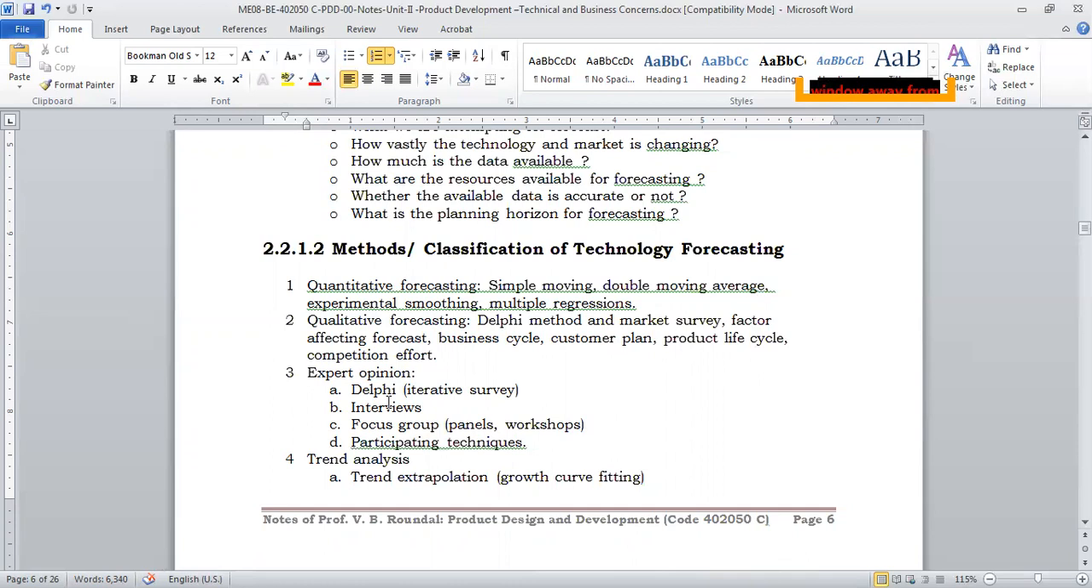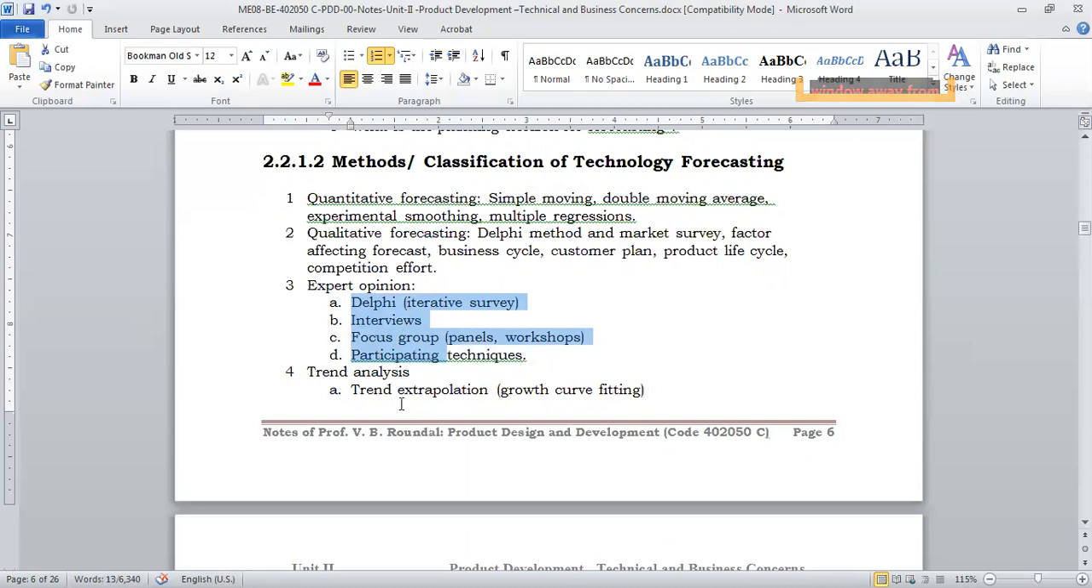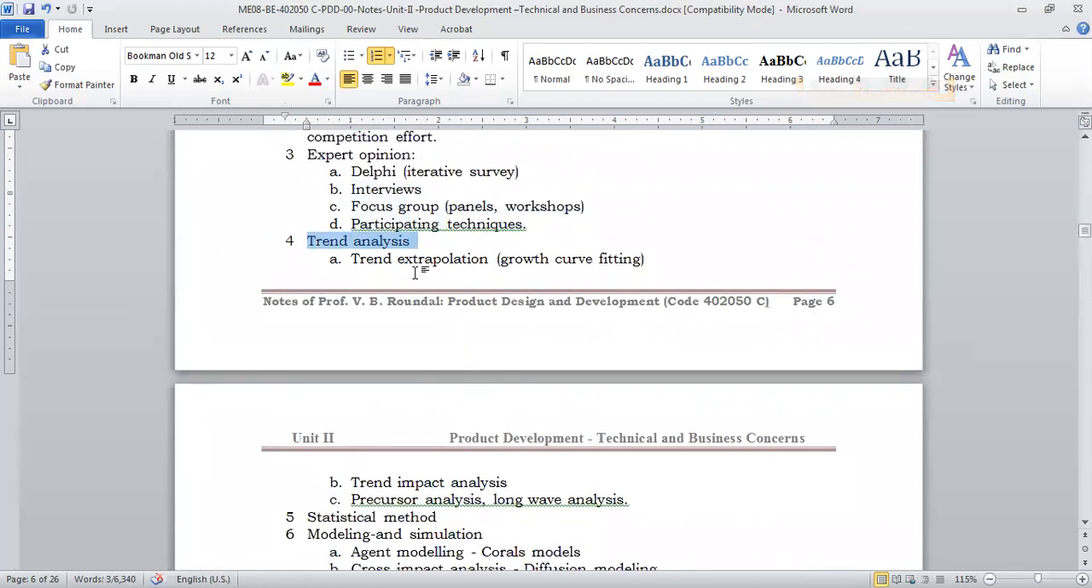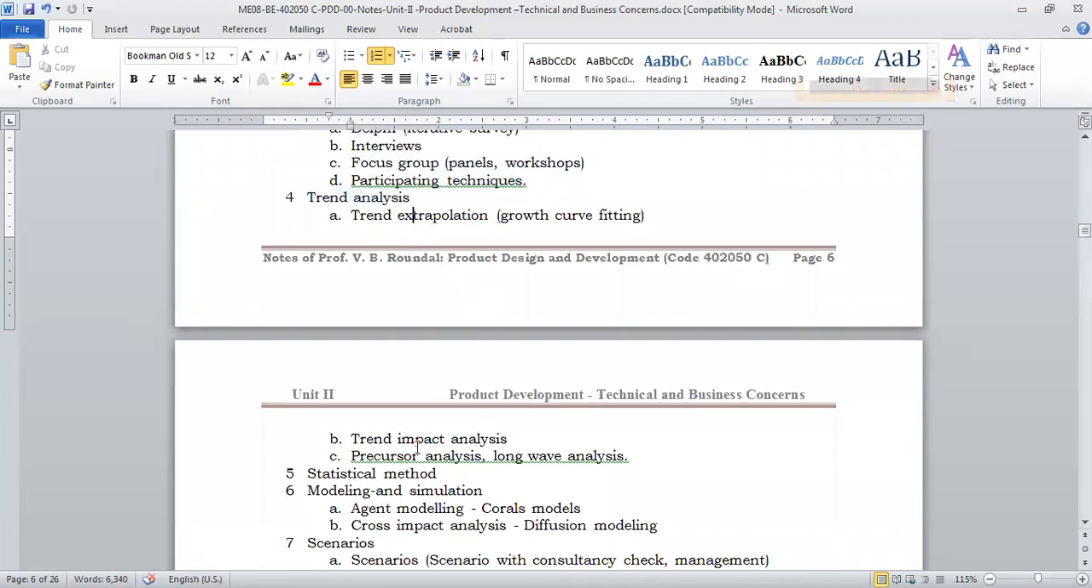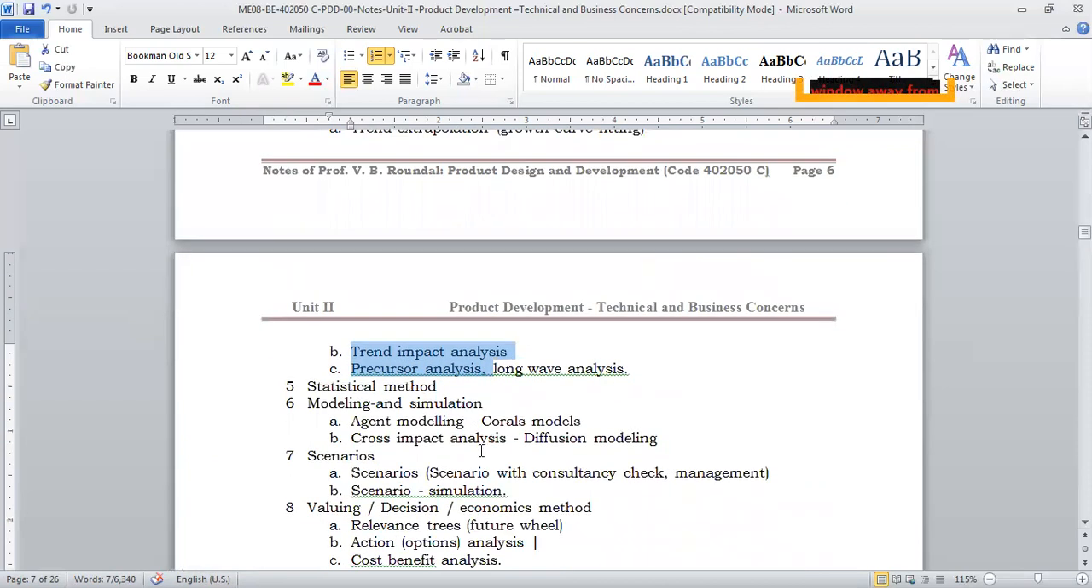Say if you want to take a forecast on the stock market, you will be talking to different experts in the stock market. It will not be a guaranteed or accurate forecast, but they will have some idea on that. Trend analysis: what has happened in the past? When this thing happened in the past, how did it impact the technical stuff, or this forecasting? Trend analysis will help you in forecasting.